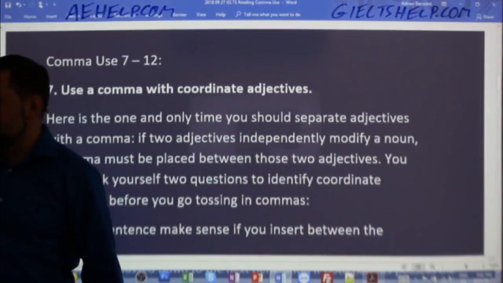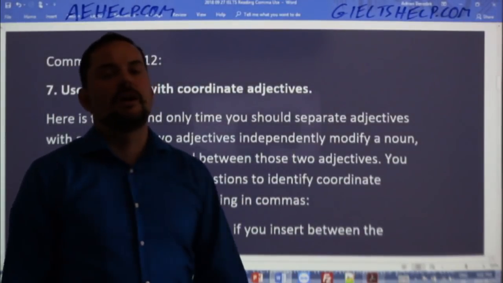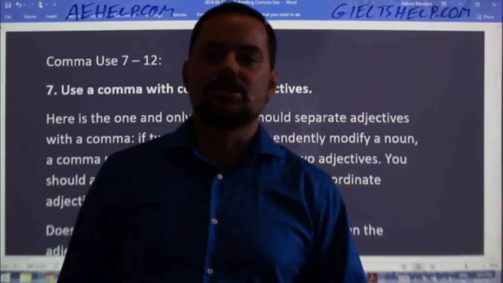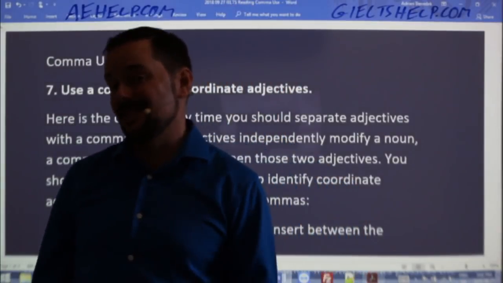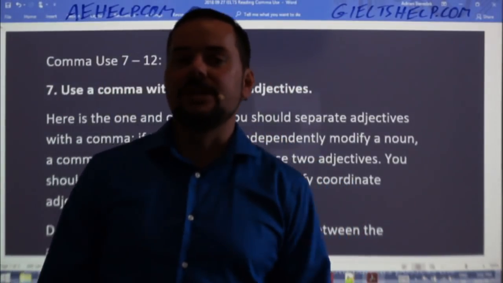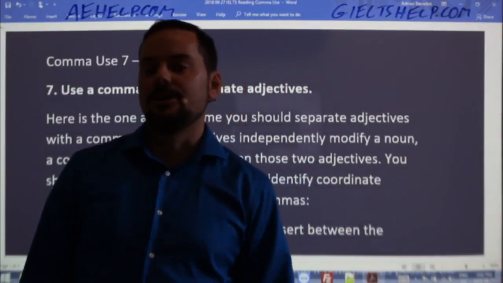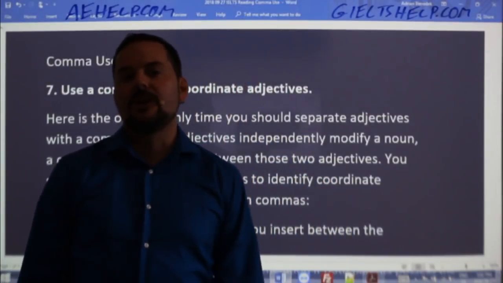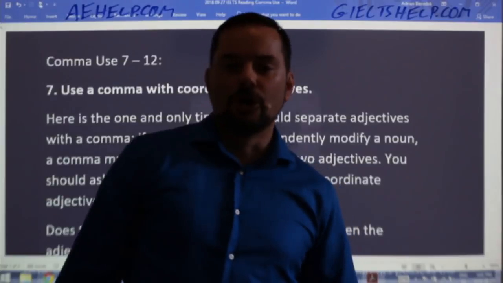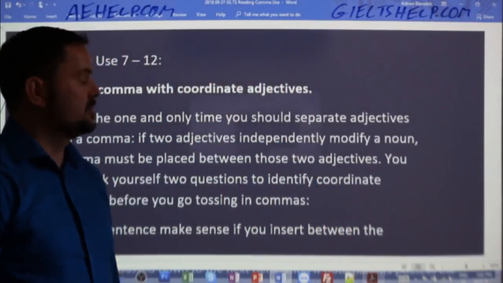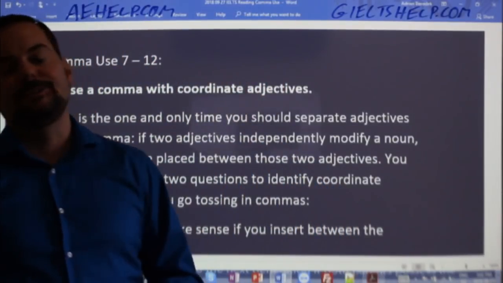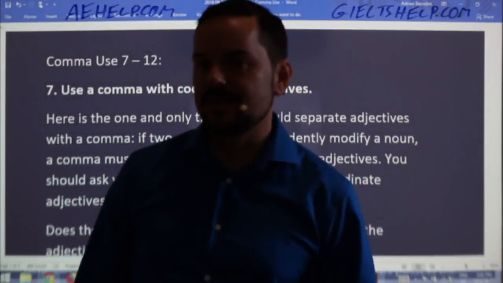All right. So a couple of days ago, we talked about the first 6 rules of comma use. If you missed that class, don't worry. That video is still available on our channel, so you can check there and learn those first 6 comma rules. There's basically 12 different rules for using commas in the English language.